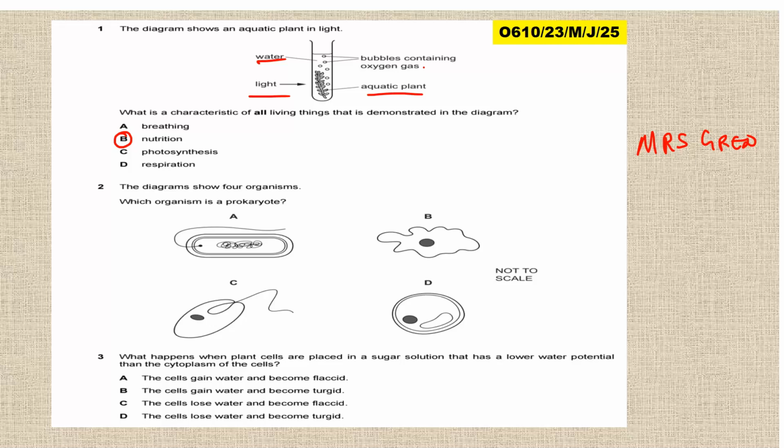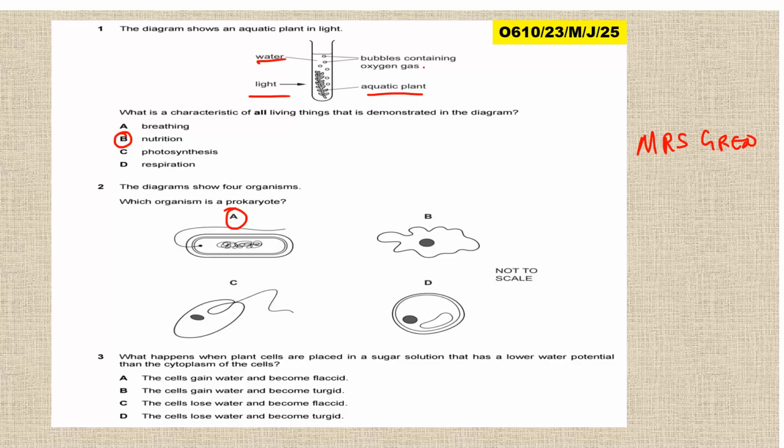Then the diagram below shows organisms. Which organism is a prokaryote? So a prokaryote, as you remember, has a cell wall but without the chloroplast. So which one is the prokaryote? As you can see, this is the diagram of a bacterial cell. So A is the answer. I guess you still have that information in your mind.